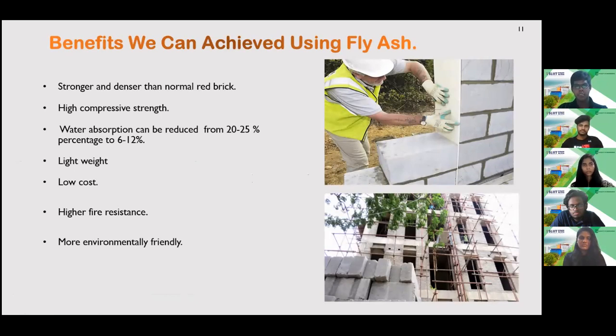Further, when we make bricks using ash as one of our ingredients, our bricks will have compressive strength like 70 to 100 square centimeters per kilogram, but normal bricks have the compressive strength of 30 to 35 square centimeters per kilogram, and fly ash and dust are lightweight, so we can reduce the weight. As an example, a normal brick will weigh 3.5 kilograms, but